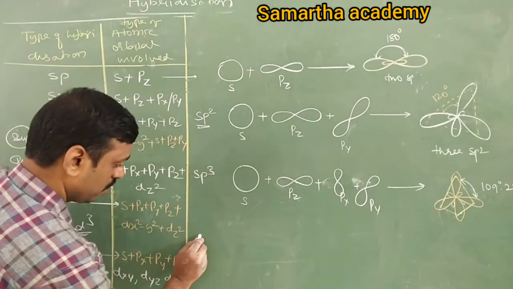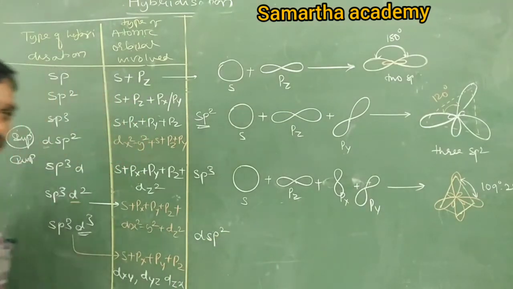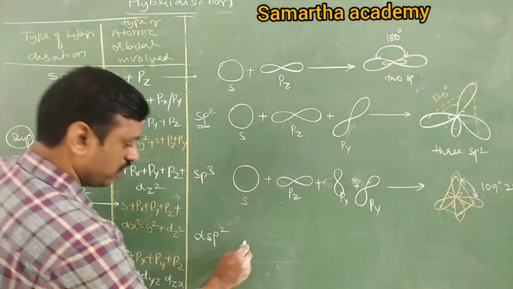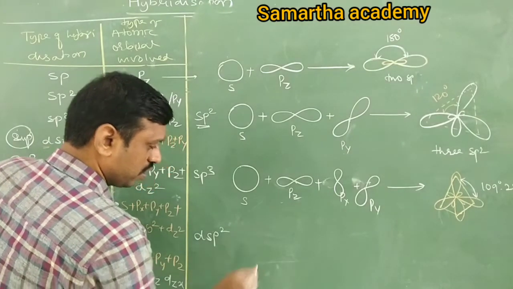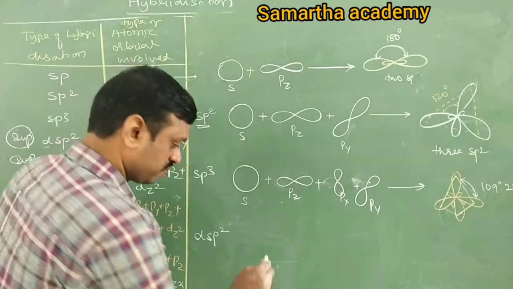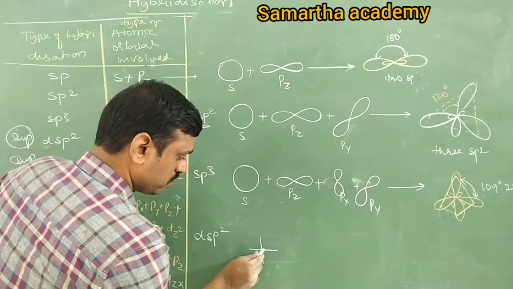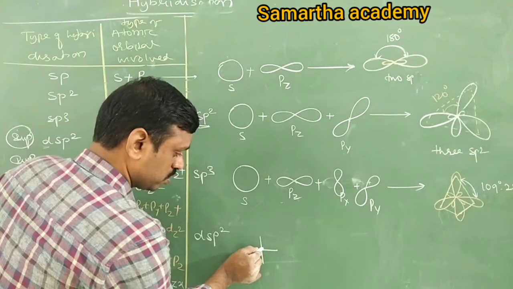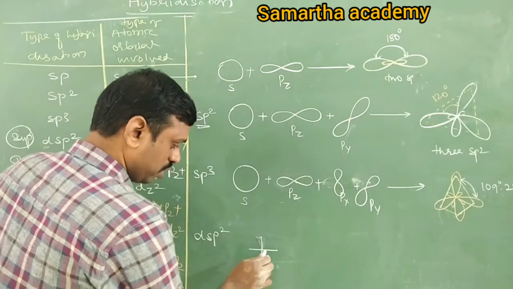Next, dsp2. Come on, tell me, in dsp2, which d orbital is involved? dx square minus y square. So what is the shape of dx square minus y square? It is like this, double, no?